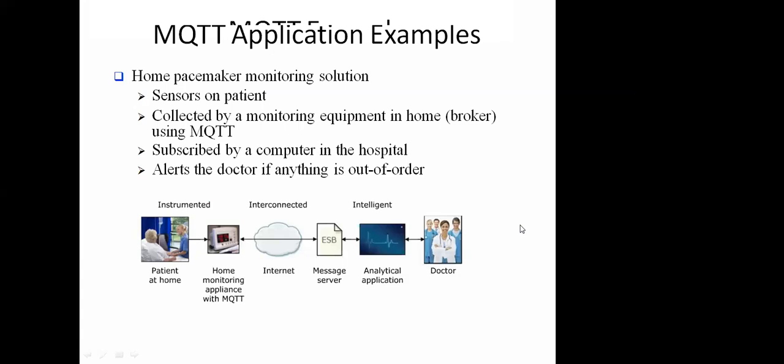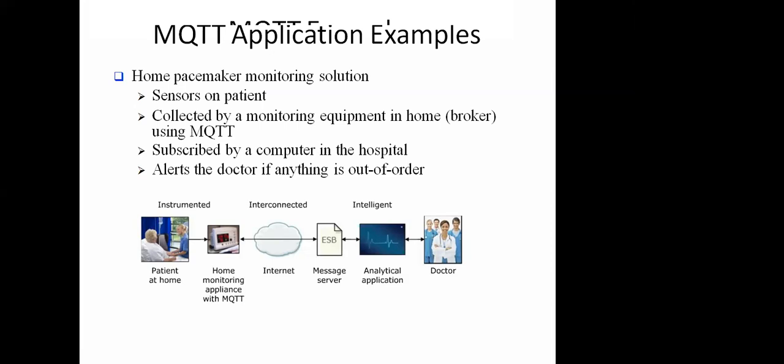So there are some applications that use the MQTT protocol, like the home pacemaker monitoring system. The pacemaker is mounted near the human heart, and it collects the data from the heart, and after collecting the data from the heart or pulse rate, it transfers the data to a local gateway, and the communication between this gateway and the sensors is generally done by the MQTT protocol, right?